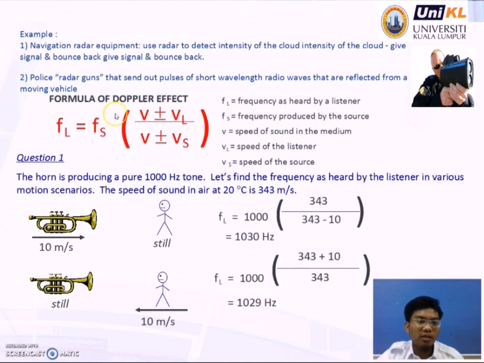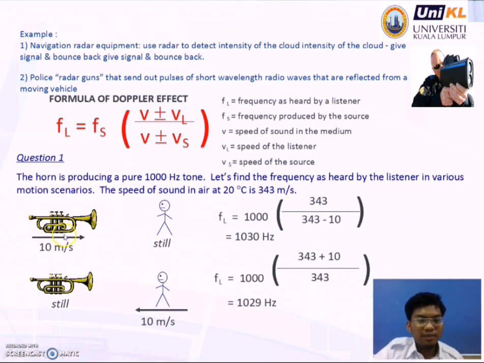Okay. The formula of the Doppler effect is FL equals Fs in brackets (V plus or minus VL) over (V plus or minus Vs). What is FL? FL is the frequency as heard by the listener. Fs is the frequency produced by the source. V is the speed of sound in the medium. VL is the speed of the listener. Vs is the speed of the source.